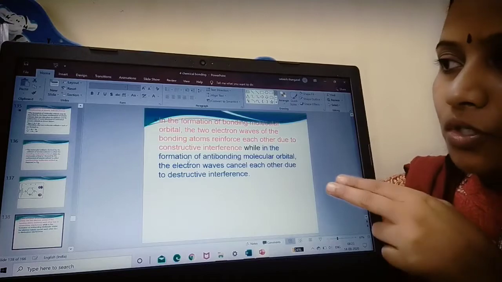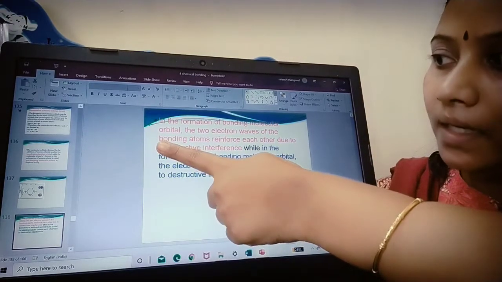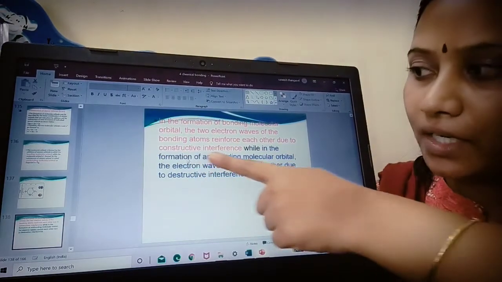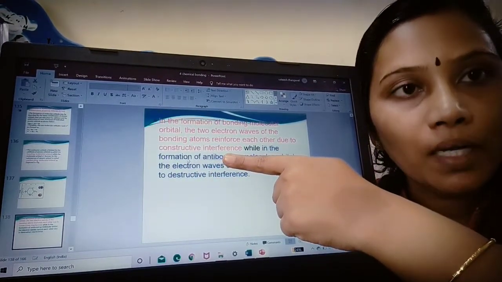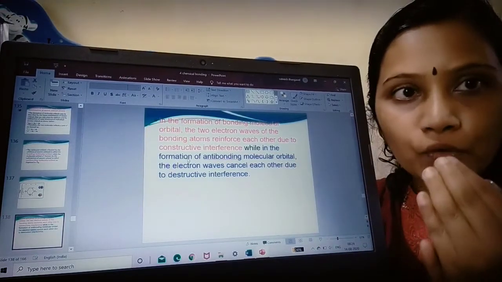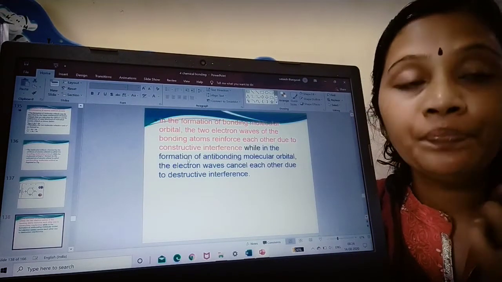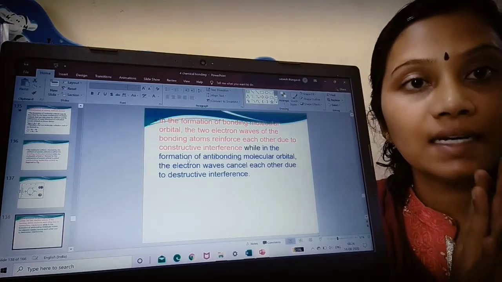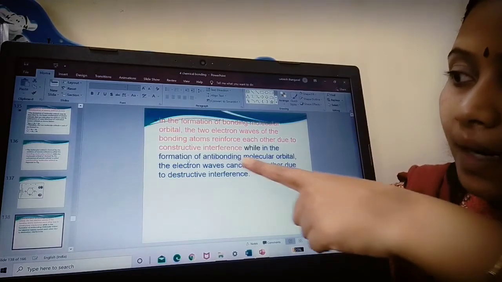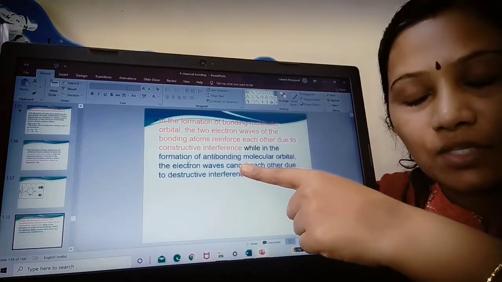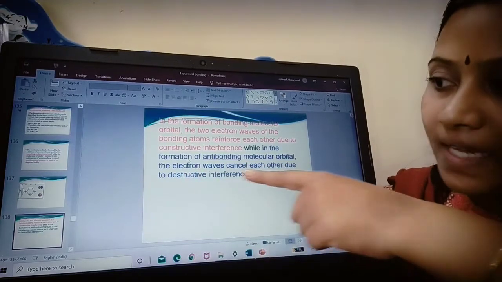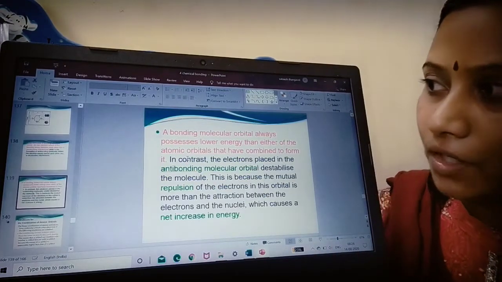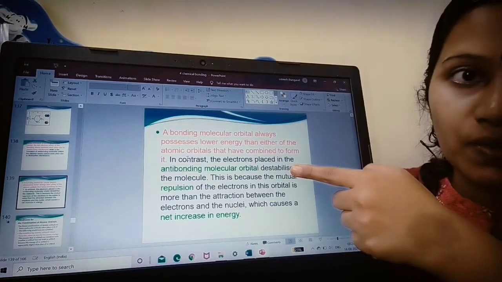And in the formation of the bonding molecular orbital, two electron waves of the bonding atoms reinforce each other due to constructive interference. I told you how the bonding molecular orbital is formed by the combination of two atomic orbitals, that is psi A and psi B. So here they are going to reinforce each other's wave function. As a result, constructive interference happens. But in the case of anti-bonding, it is the opposite way. Here the electron waves cancel each other, leading to destructive interference. So this is also the same phenomenon.